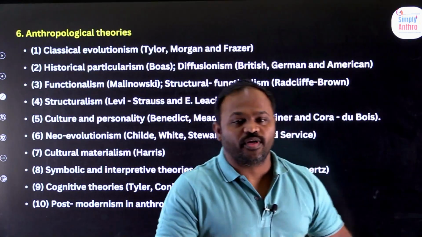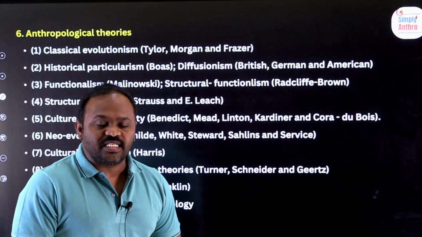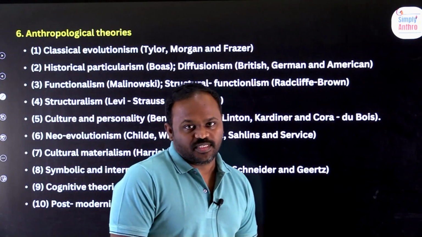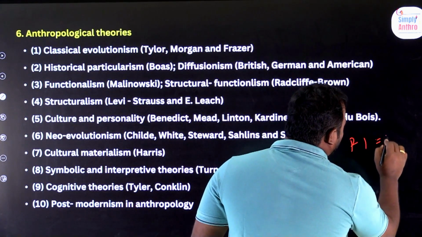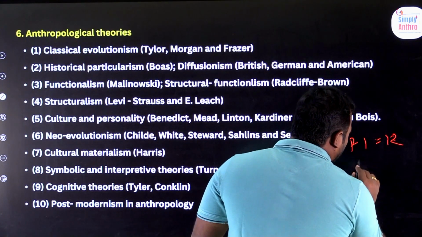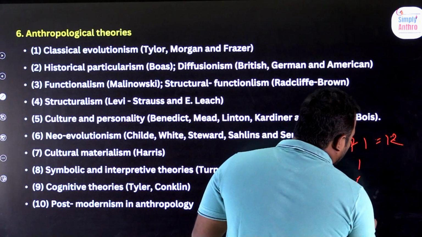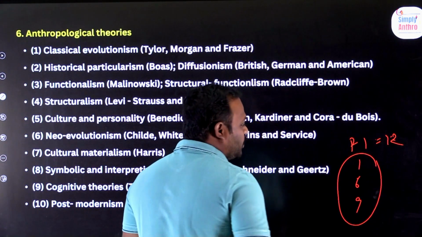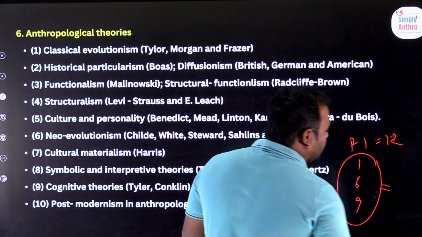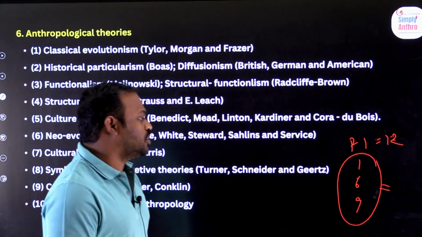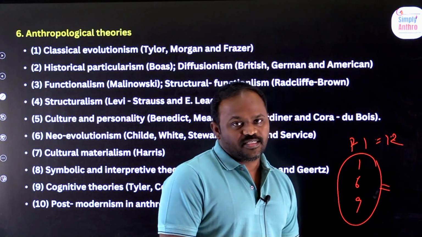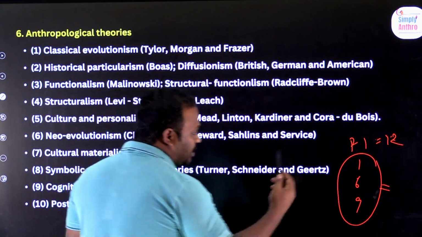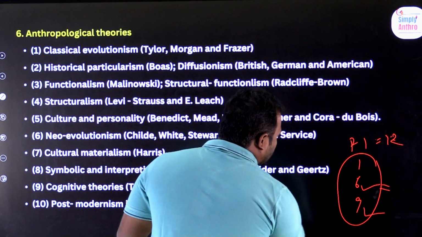In this video, we are going to talk about chapters 6, 7, 8 of the Anthropology Paper-1 syllabus. Generally, we know that in Paper-1 of Anthropology, we have 12 units in total. Among those, 1, 6 and 9 are the three lengthiest units. But these three units cover very important marks. I mean to say, more than 100 to 120 marks would come only from these three particular units. So 1 is lengthy, 6 is lengthy, 9 is also lengthy.